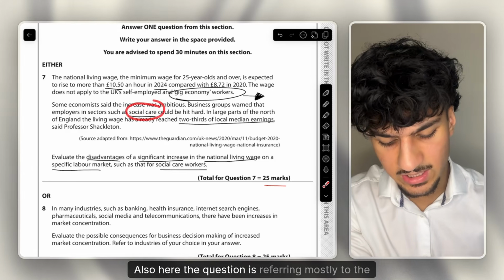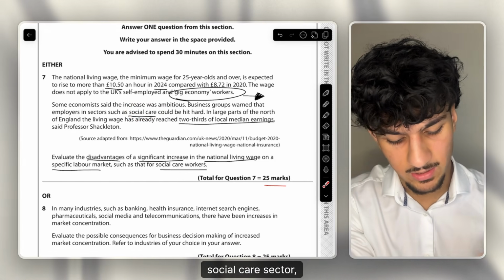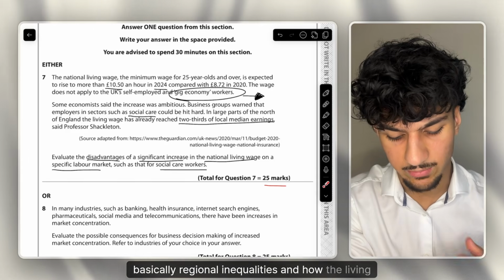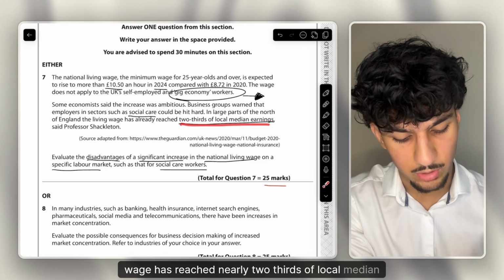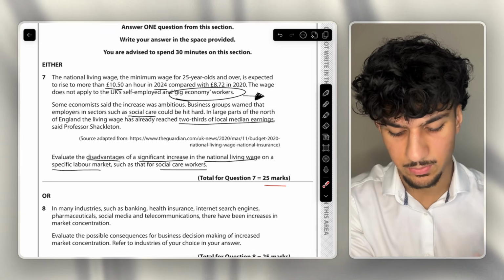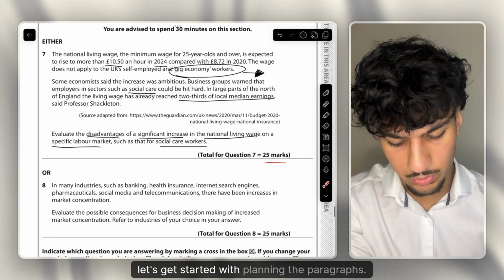Also, here the question is referring mostly to the social care sector, then towards the end talks about the north of England, basically regional inequalities and how the living wage has reached nearly 2/3 of local median incomes, which I'm already thinking could work as a really good evaluation for some of these paragraphs. But anyway, let's get started with planning the paragraph.